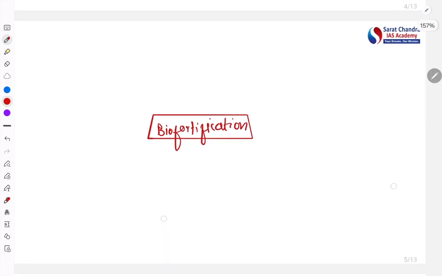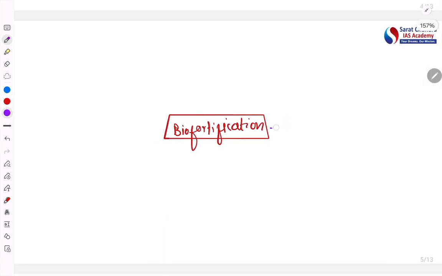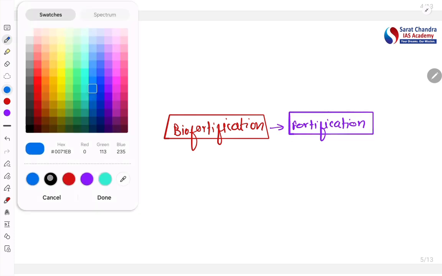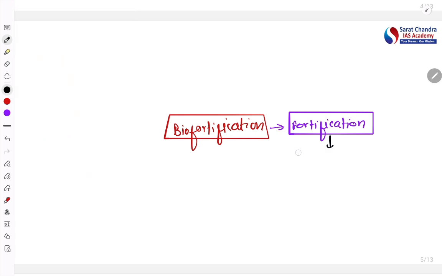Before going into what the meaning of biofortification is, let's understand fortification. What is the meaning of fortification? Fortification is the artificial addition or increase of a nutrient to a food grain or food product.